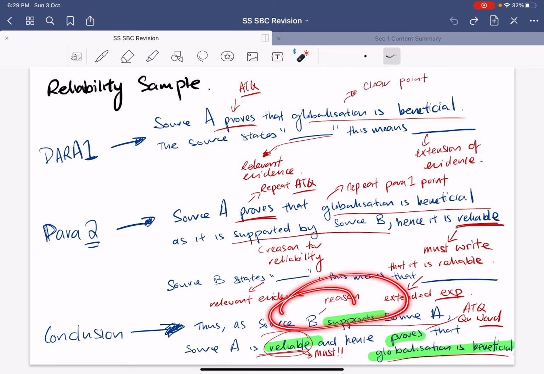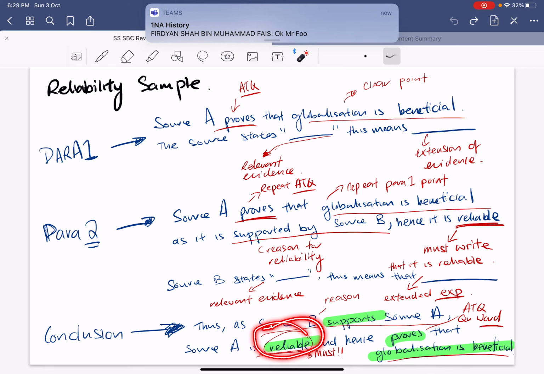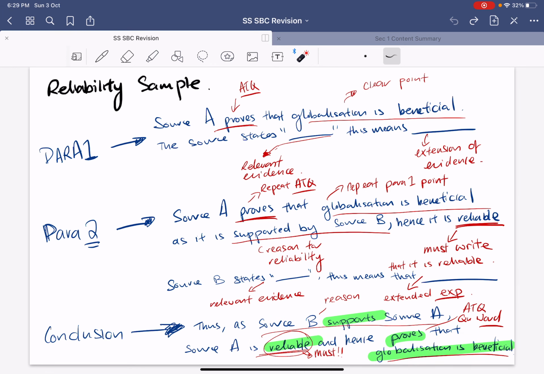As B supports A, then you write, thus A is reliable, and because A is reliable, it helps me to answer the question, and yes, indeed, it does prove my point here, which is the main point I'm checking for both sources, that globalization is indeed beneficial. Alright, so those are the key concerns and the key things you need to know for your reliability.